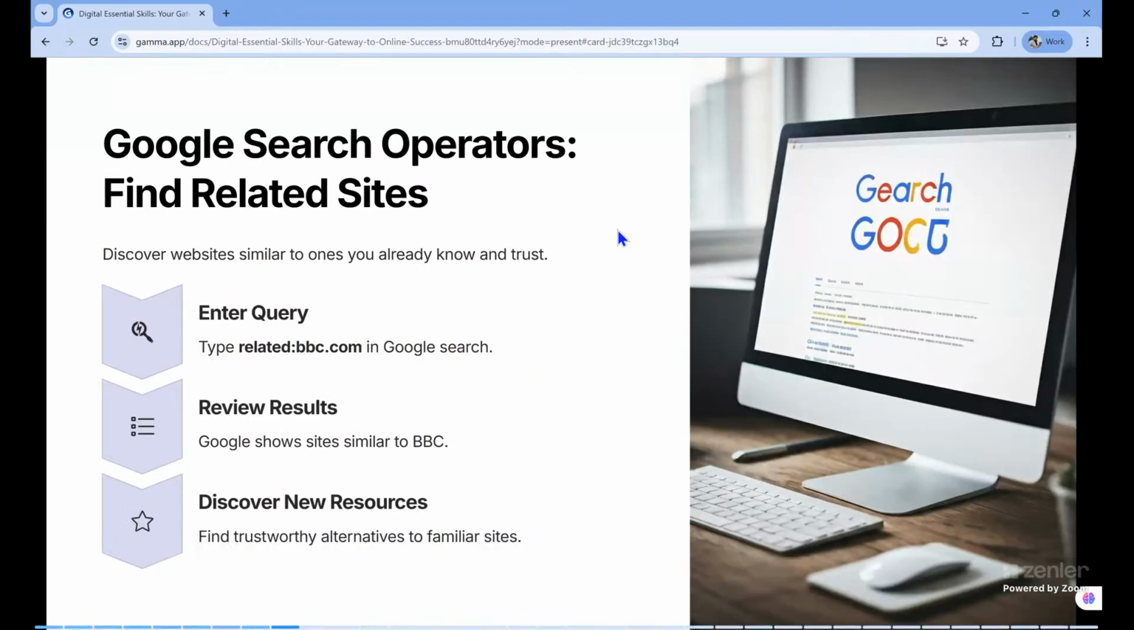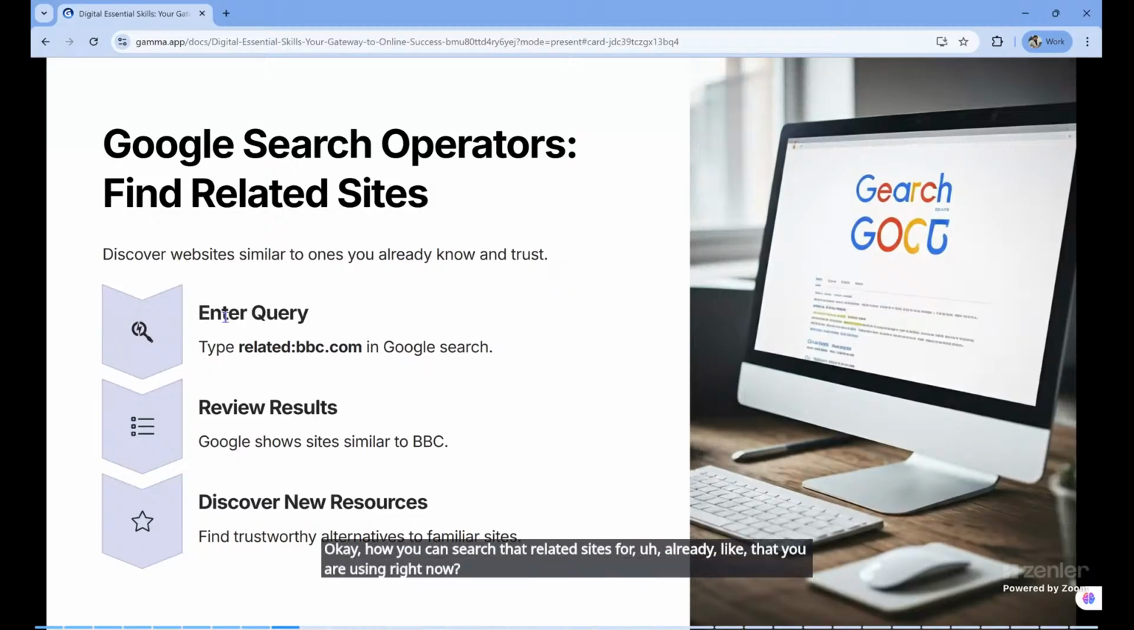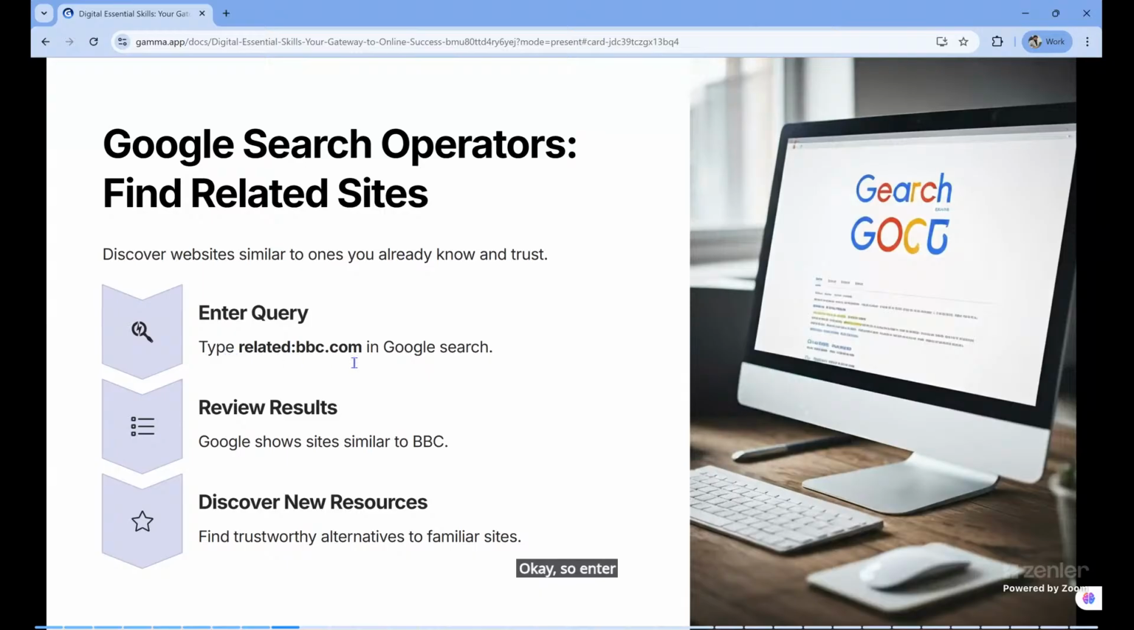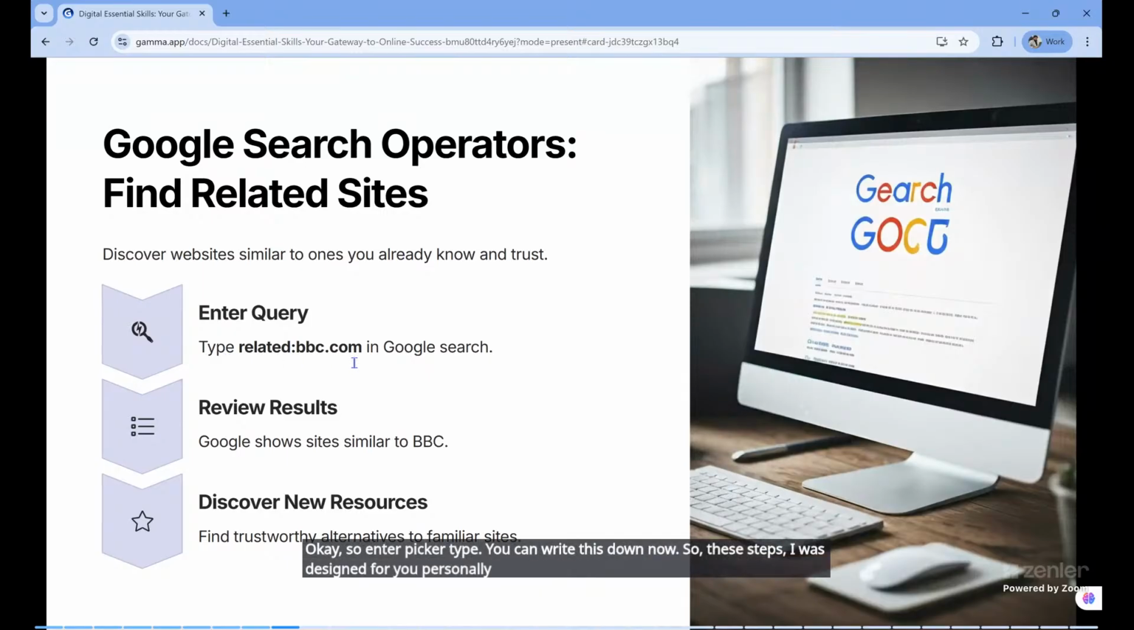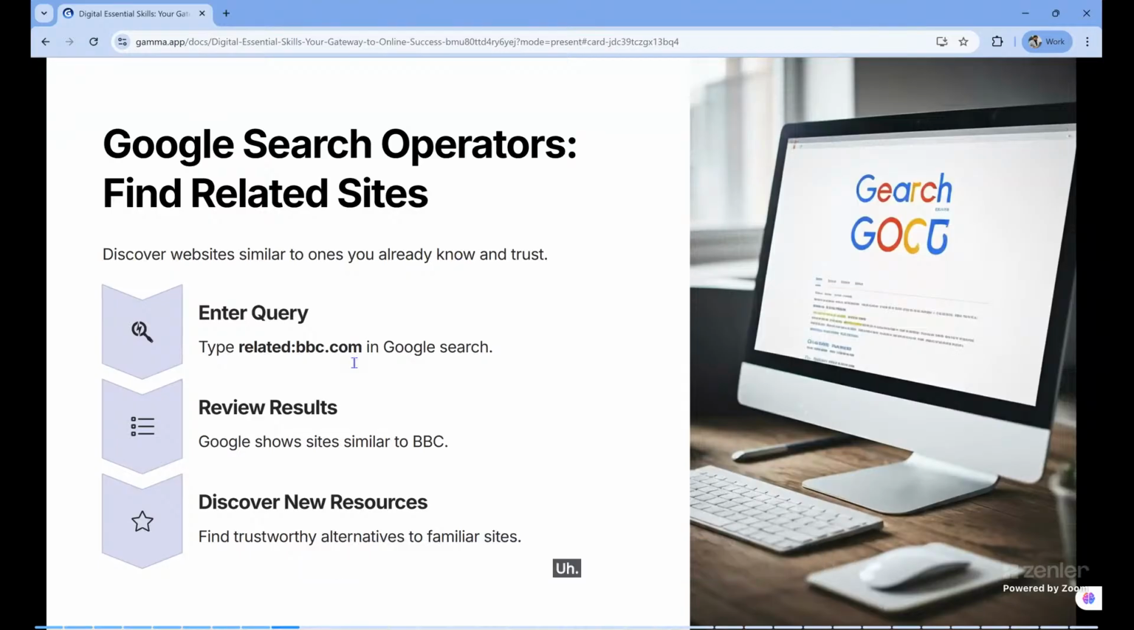Google search operators: find related sites. How can we search related sites? Discover websites similar to ones you already know and trust. Okay, how can you search for related sites similar to the ones you are already using right now? So enter the query. You can write this down. These steps were designed for you personally.